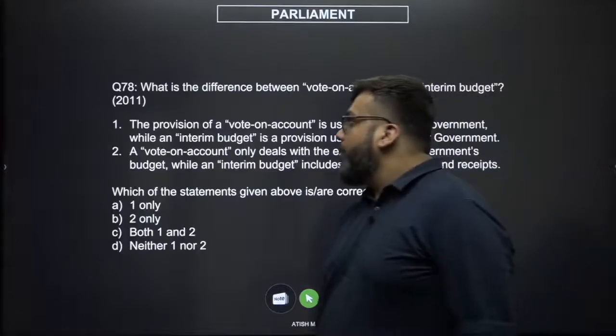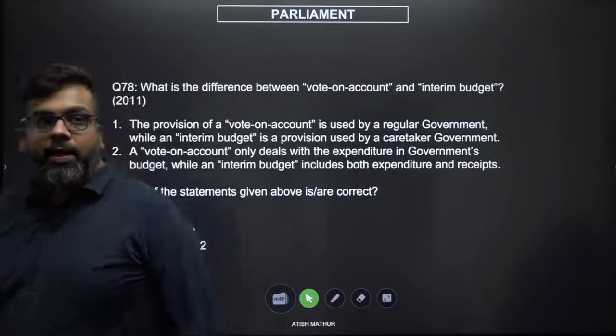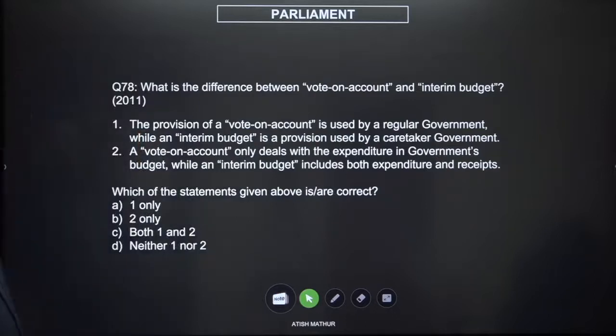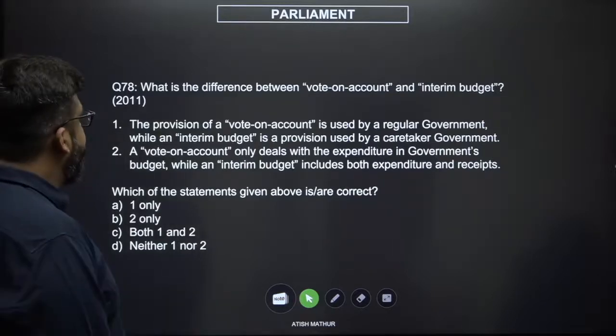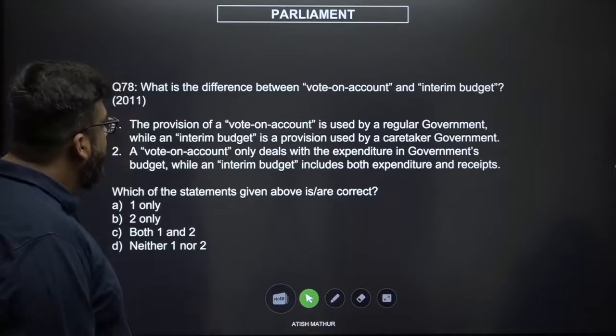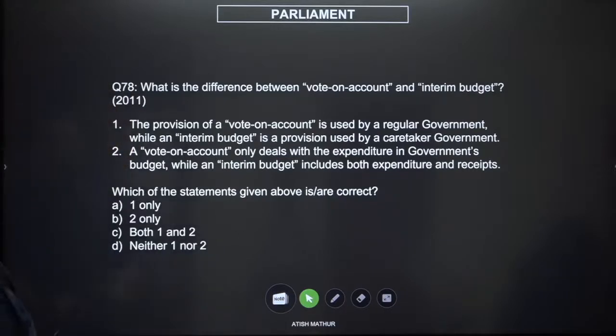78. What is the difference between vote on account and interim budget? The provision of a vote on account is used by a regular government, while an interim budget is used by a caretaker government. A vote on account only deals with expenditure in the government's budget, whereas an interim budget deals with both expenditure and receipts. A very, very good question.